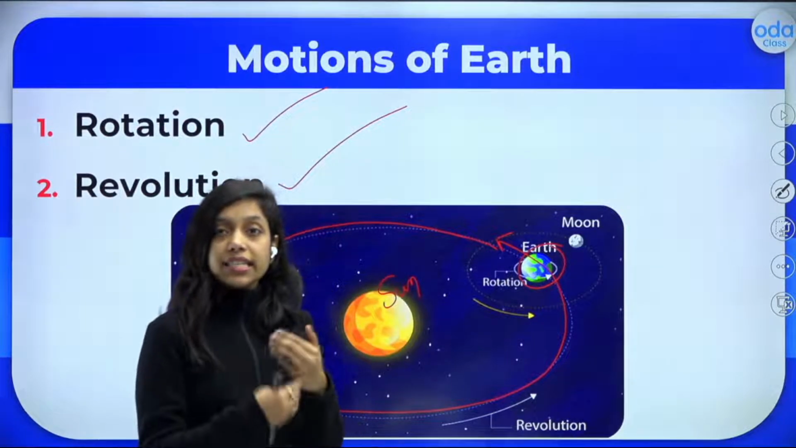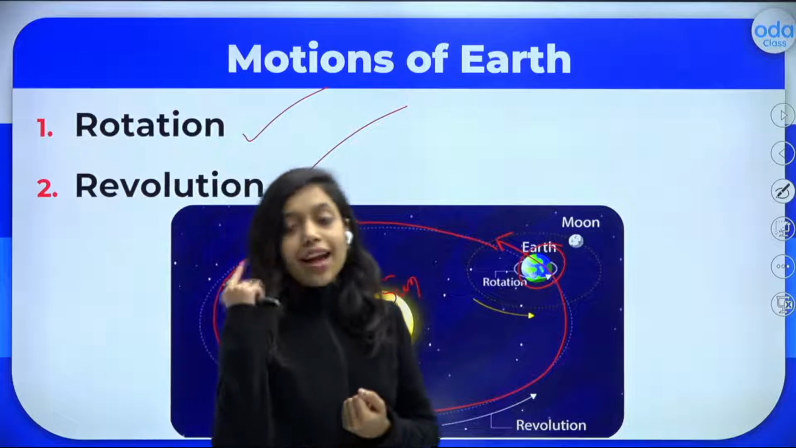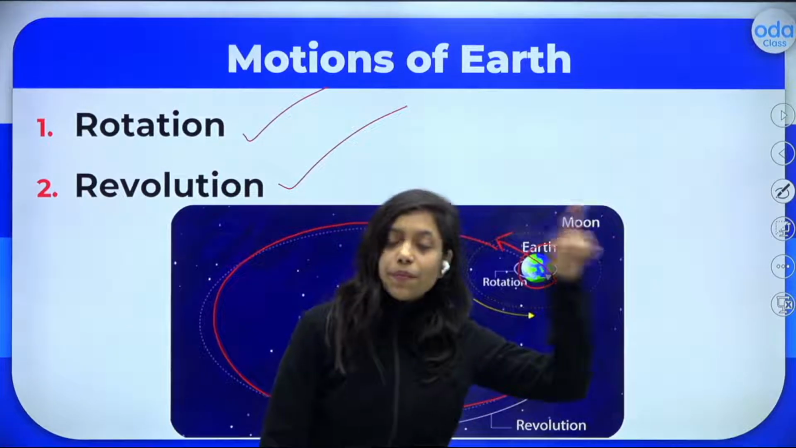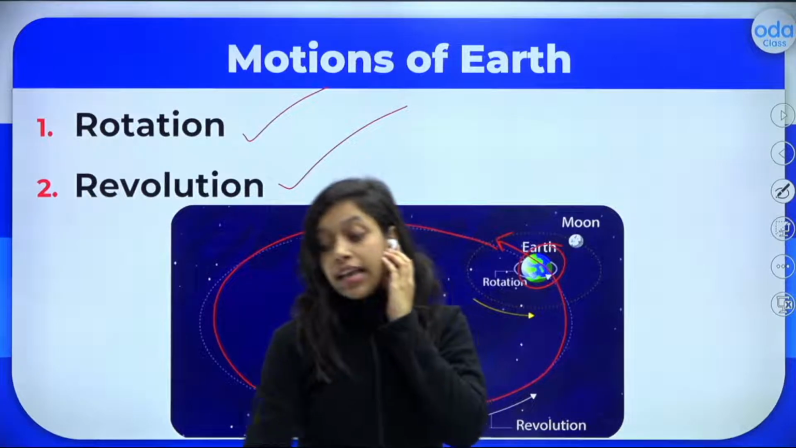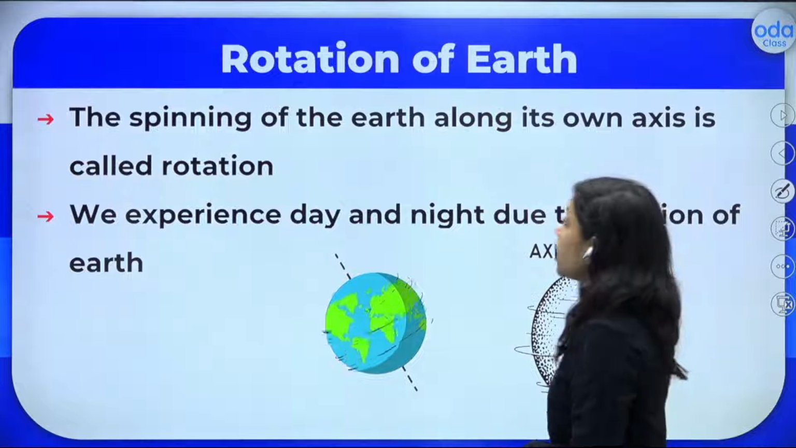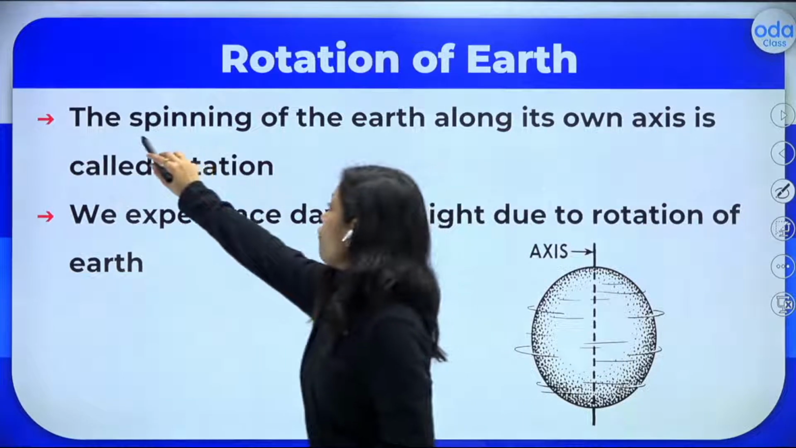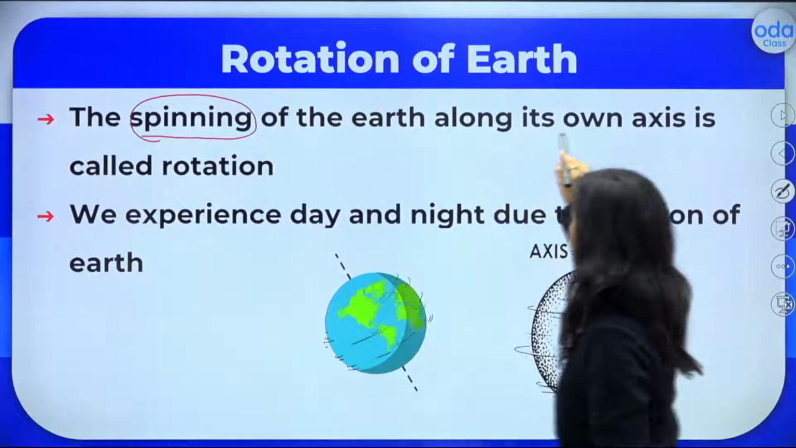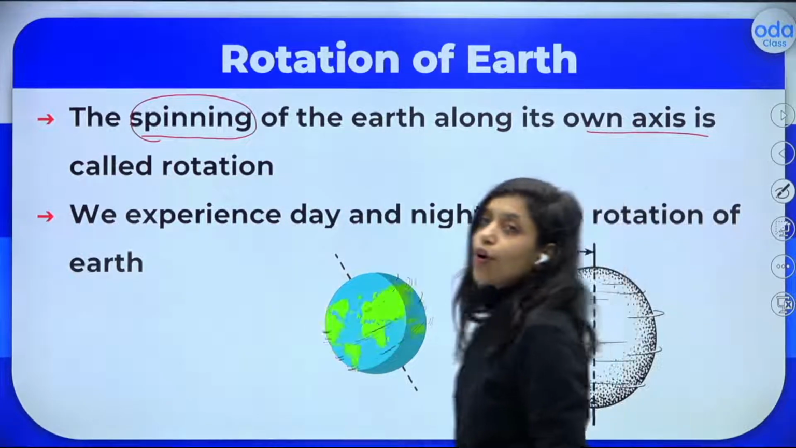Why do seasons and day and night happen? That is because of the movement or motions of the earth. One is rotation and one is revolution. Let us study one by one. So what is rotation of the earth? The spinning of the earth, this word is very important. The spinning of the earth along its own axis is called rotation.